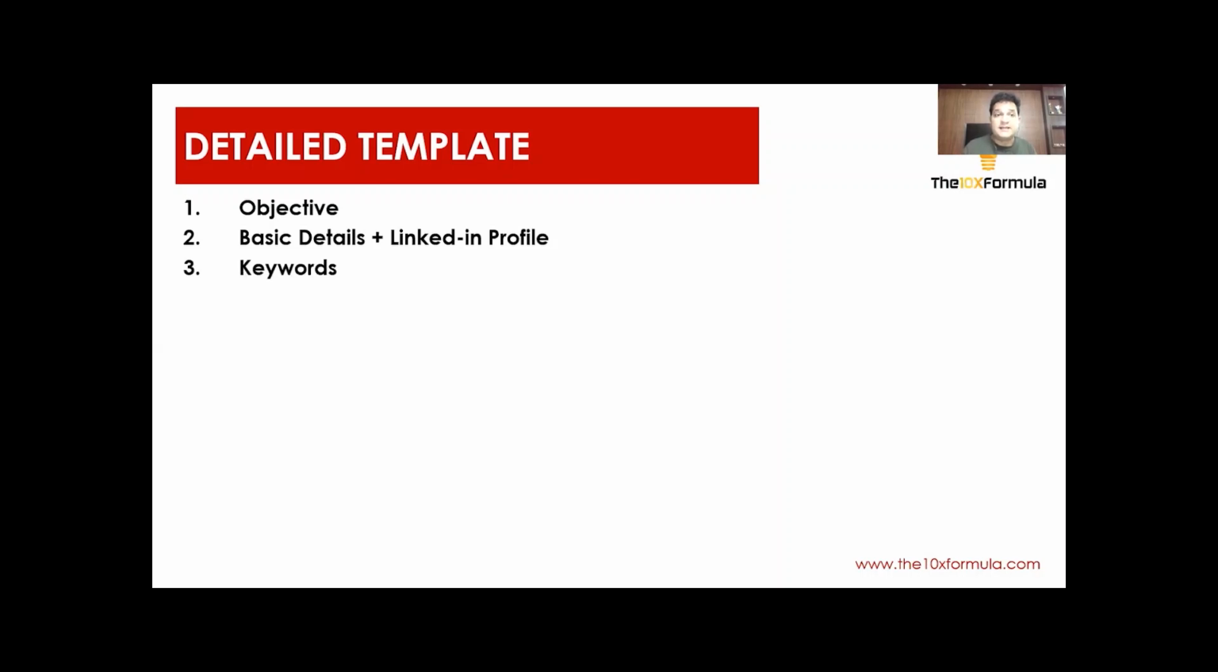Third thing, like we discussed, your resume should have keywords. For sure, these keywords can be highlighted separately, or they could be in the language of the way you are defining your summary or your experience. But when highlighted separately, the chances of people seeing them are very, very high.